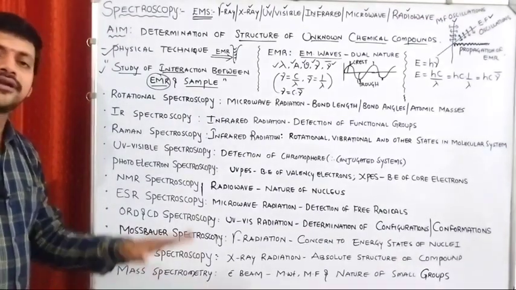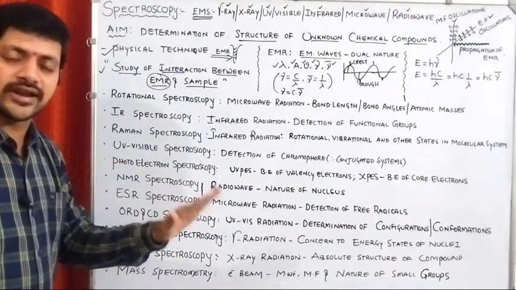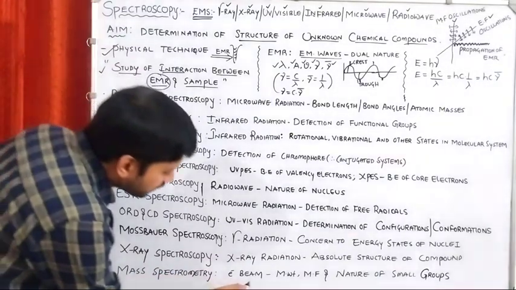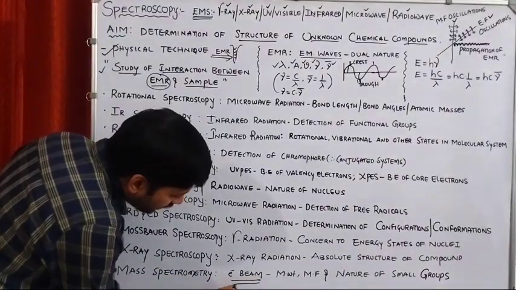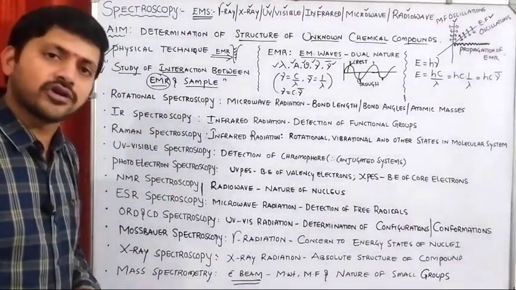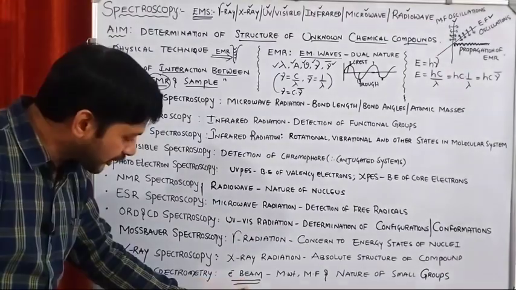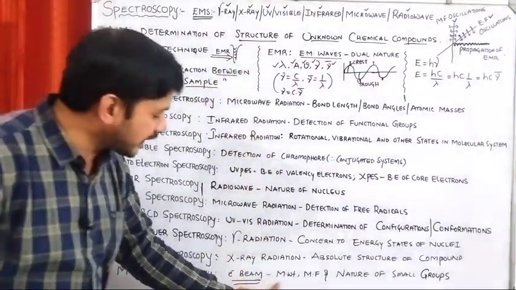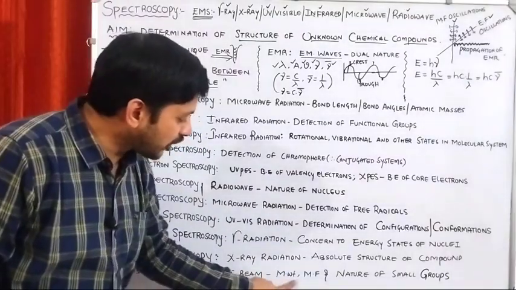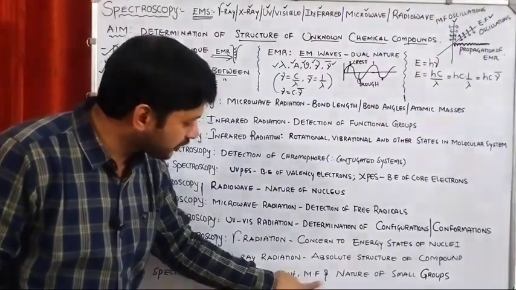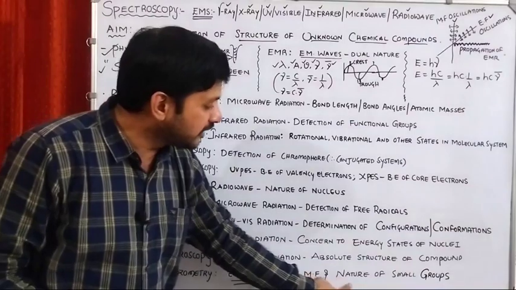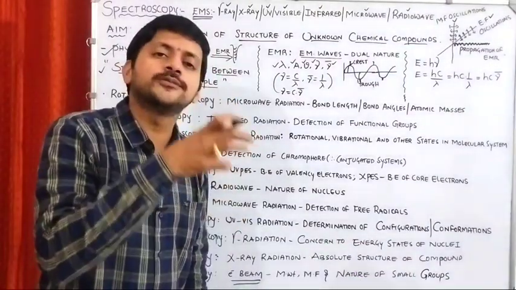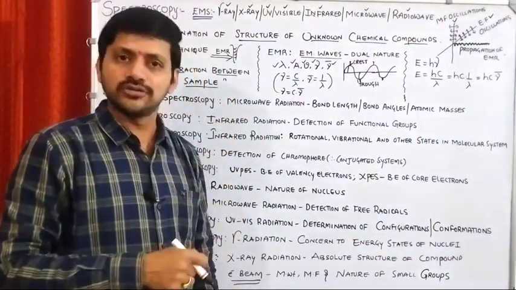In mass spectrometry, we are not using any kind of electromagnetic radiation. What are we using? A high energy electron beam. The high energy electron beam will interact with your unknown sample. Thereby, what kind of information are we getting? The molecular weight of the compound, the molecular formula of the compound, and the nature of small groups which are present in the unknown sample.